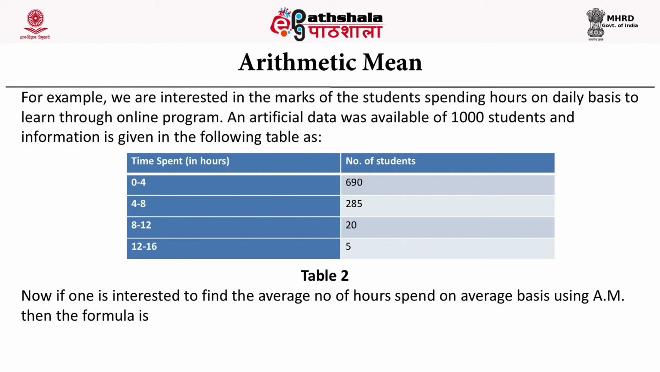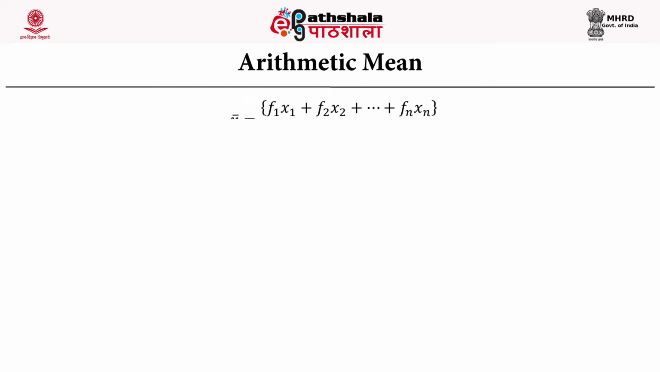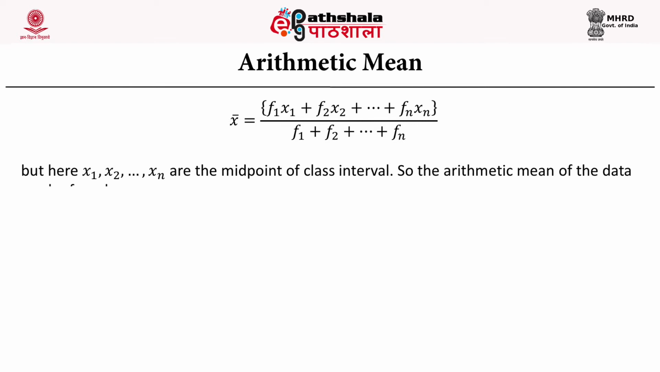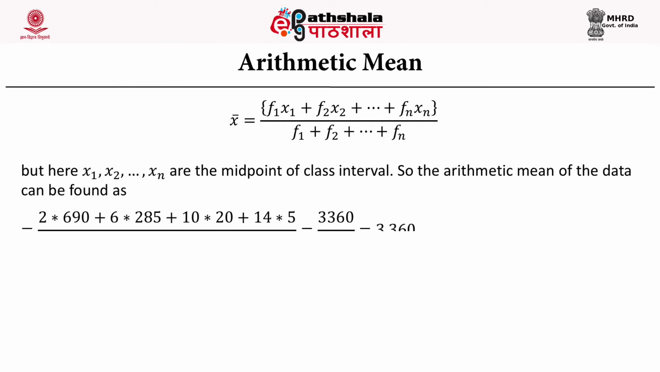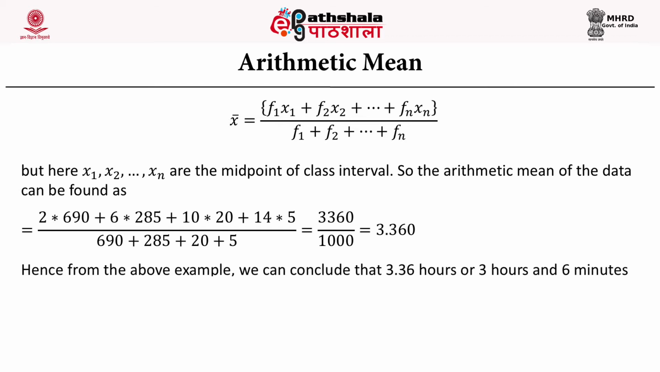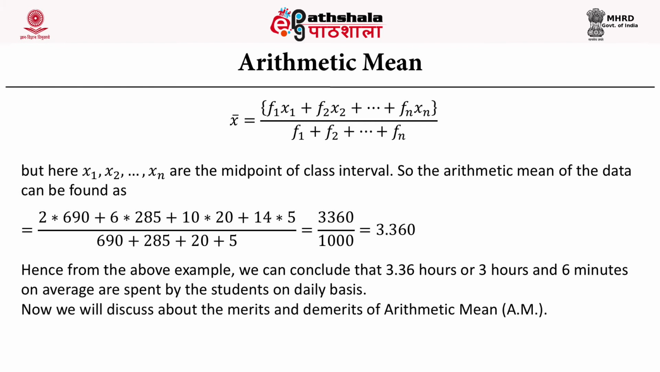Now if we are interested in finding the average number of hours spent using arithmetic mean, the formula is x bar, which is equal to f1 x1 plus f2 x2 and so on up to fn xn, divided by f1 plus f2 and so on up to fn. But here x1, x2, ..., xn are the midpoints of the class intervals. By putting the values in the formula we get 3.36. Hence from the above example we conclude that 3.36 hours, which means 3 hours and 6 minutes, is spent on average by the students on a daily basis.